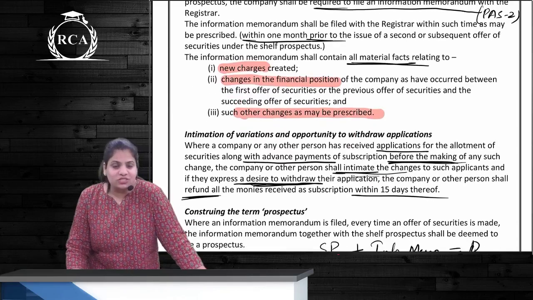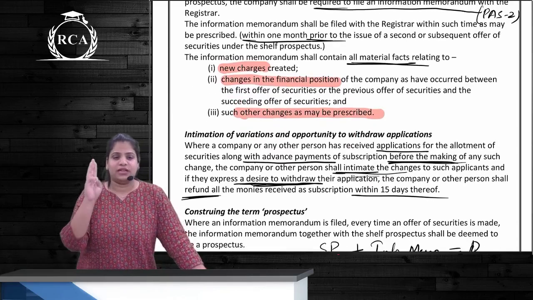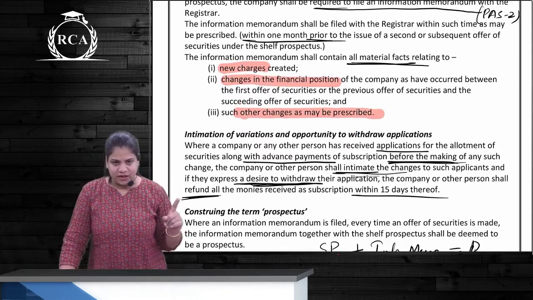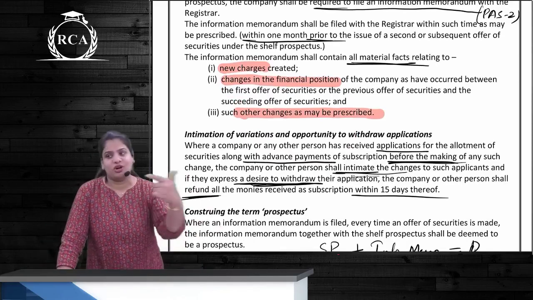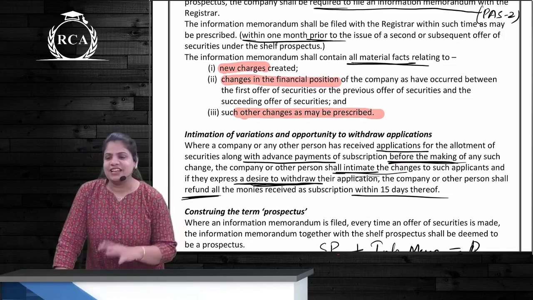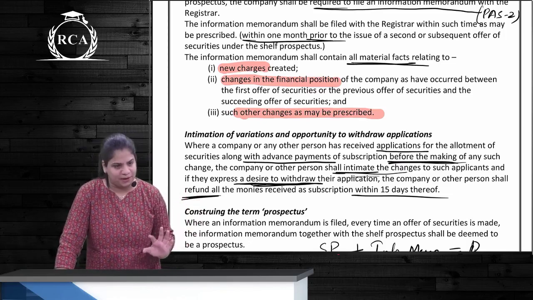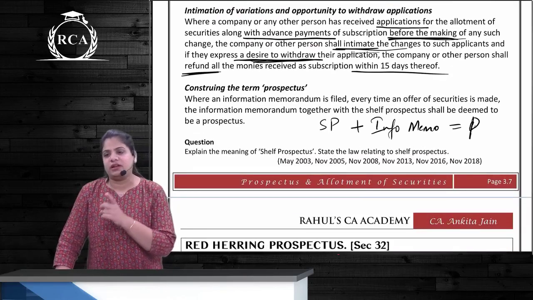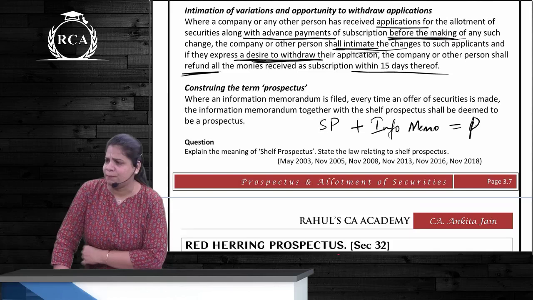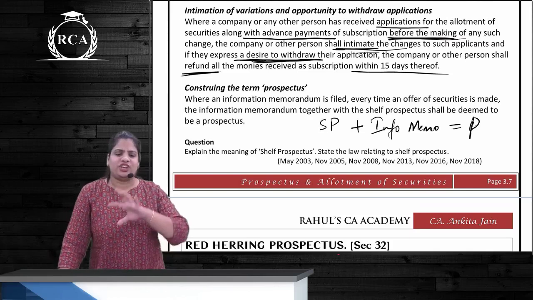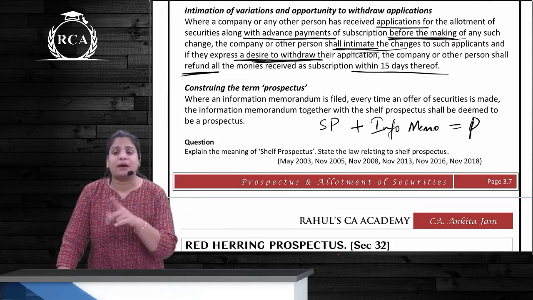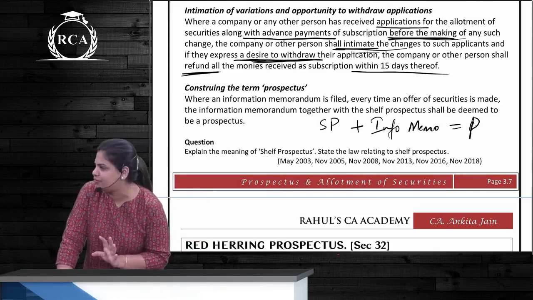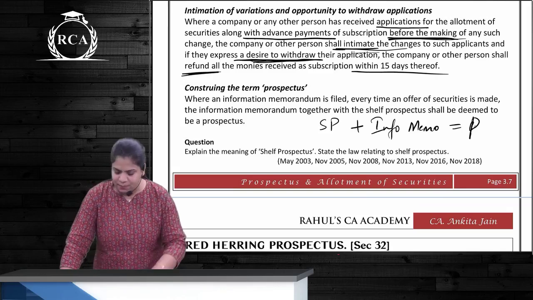Issue, right? Next one, it will contain these 3 material facts. First is new charges created, then change in financial position from the previous offer to this offer, and such other changes as may be prescribed. Shelf prospectus and information memorandum will be deemed to be a prospectus. Meaning what? All the provisions applicable to a prospectus will apply to both of these, the shelf prospectus as well as the information memorandum.